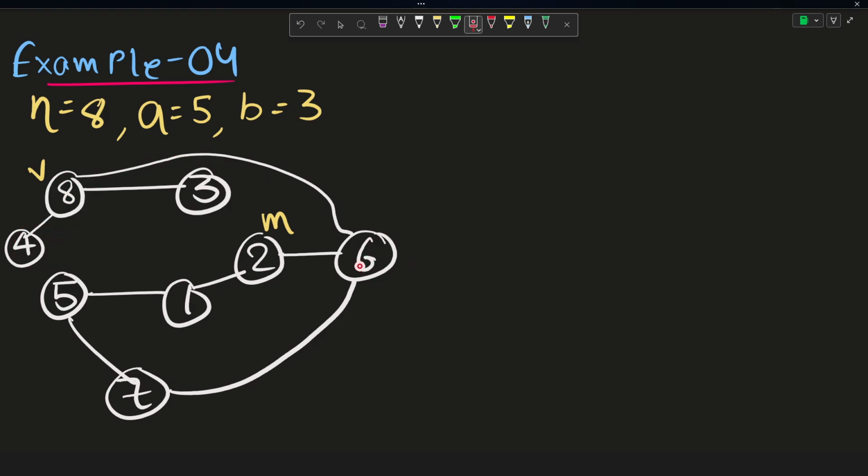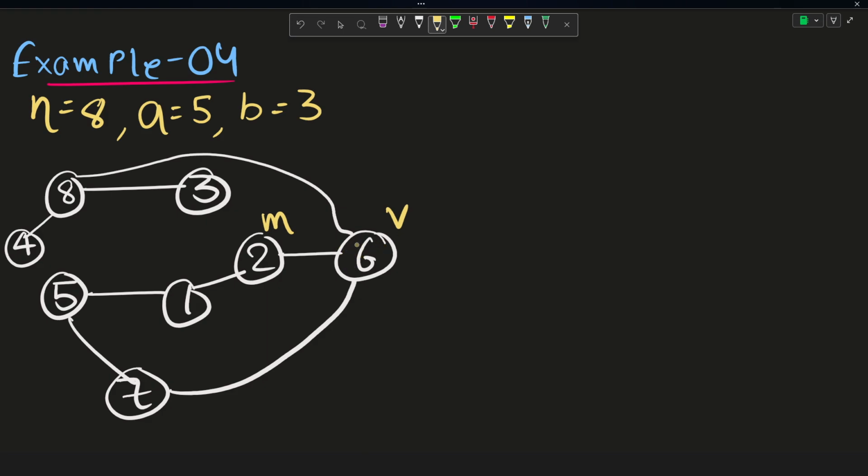Definitely, if Valerio goes from the 8th city to the 4th city, then he can't go anywhere else. So why would he want to go to the 4th city? He will not want to, because in that case he will just get stuck, right? So that's why Valerio from the 8th city will go to the 6th city. So now Valerio is here. Now Marcel is here and Valerio is here, and they still have not met yet, right?